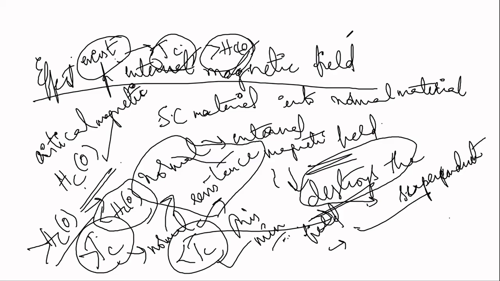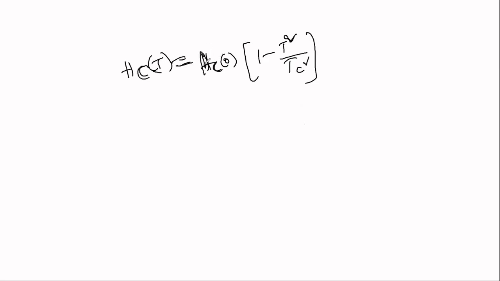I'll write here one second. What is that? Hc of T at a particular temperature will be equal to the critical magnetic field Hc of 0 into 1 minus T square by Tc square, where Tc is the critical temperature. So at a particular temperature, the critical field required is Hc of T, the maximum field strength applied.